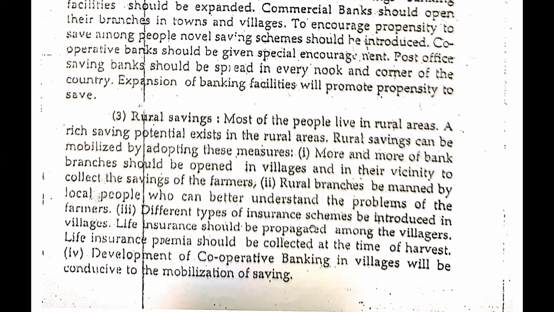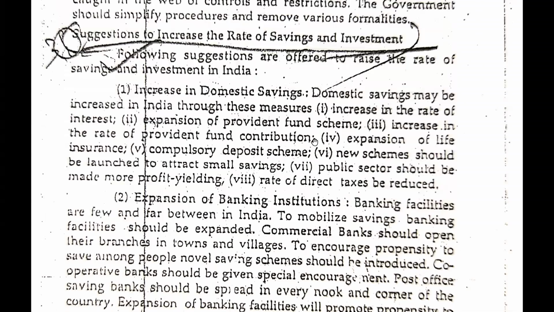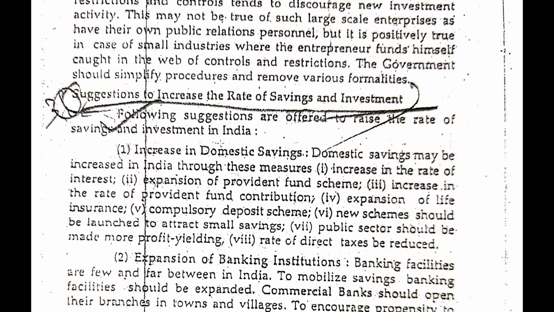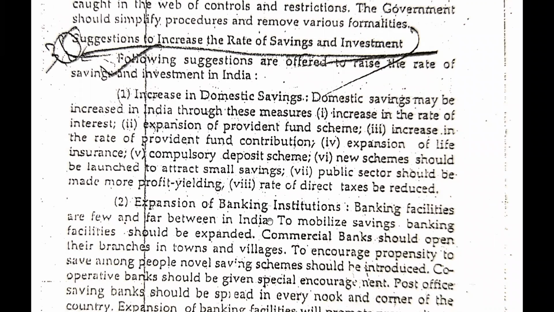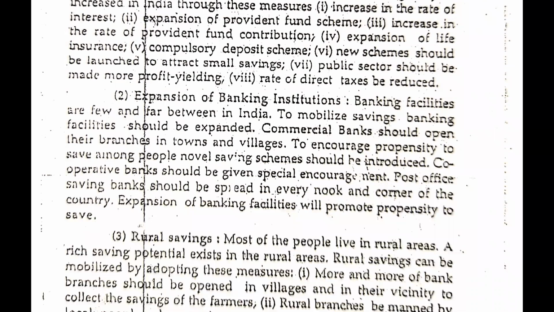Third point is different types of insurance schemes be introduced in the village. Life insurance should be propagated among the villages. Life insurance premiums should be collected at the time of harvest. So there are certain steps by which we can collect the saving of the people from the rural areas also. So there are three different suggestions to increase the rate of saving and investment in the country. First is increase in domestic saving, the second is expansion of banking institutions, and the third is rural saving.